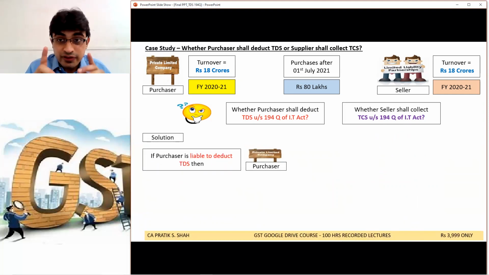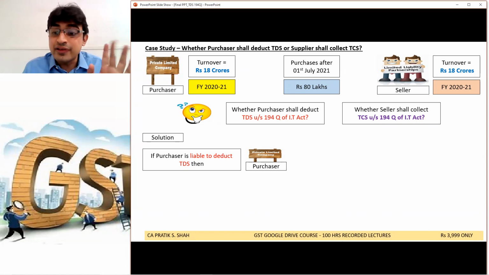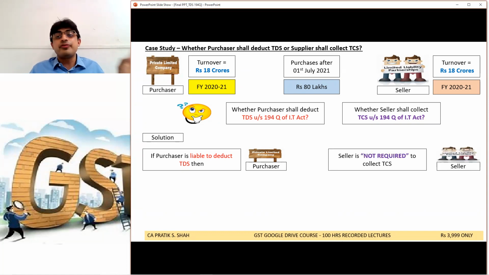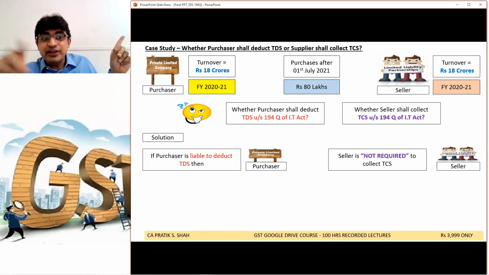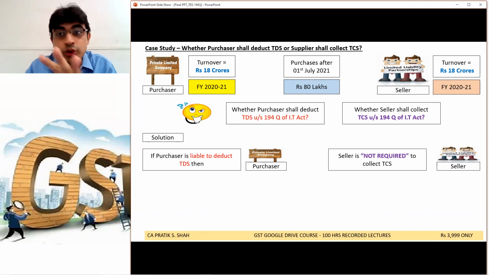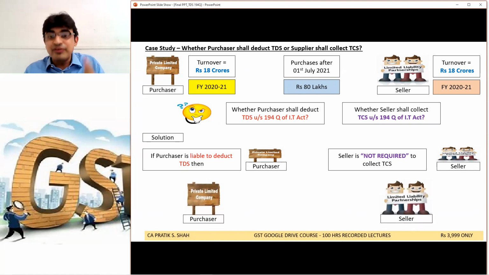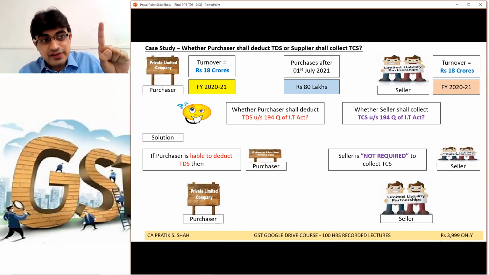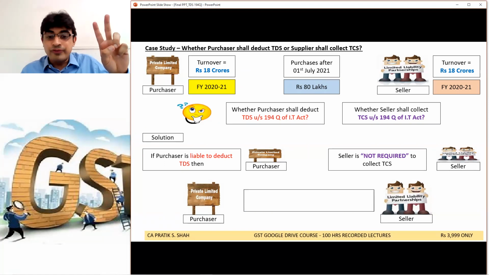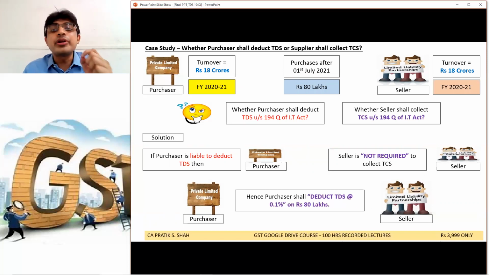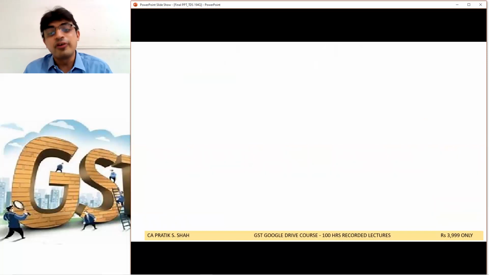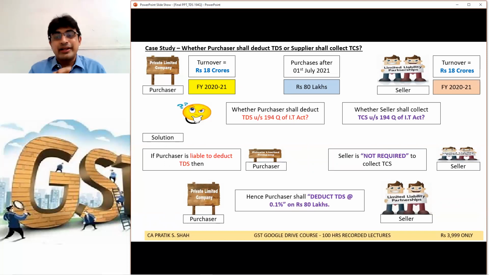What will happen? Listen carefully. If the purchaser is liable to deduct TDS under 194Q, then seller is not required to collect TCS. Very, very important. If the purchaser is deducting TDS, please ask your seller not to collect TCS on it. In the given case, since the turnover of the purchaser is above 10 crore and purchases are above 50 lakh, both conditions are satisfied, so the company shall deduct TDS at the rate of 0.1%. The seller shall not collect this.